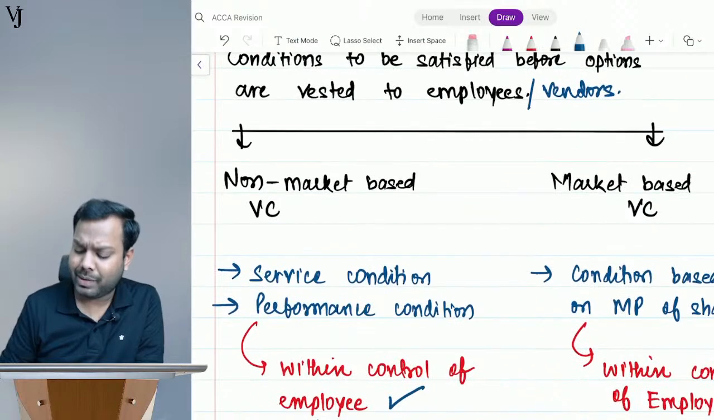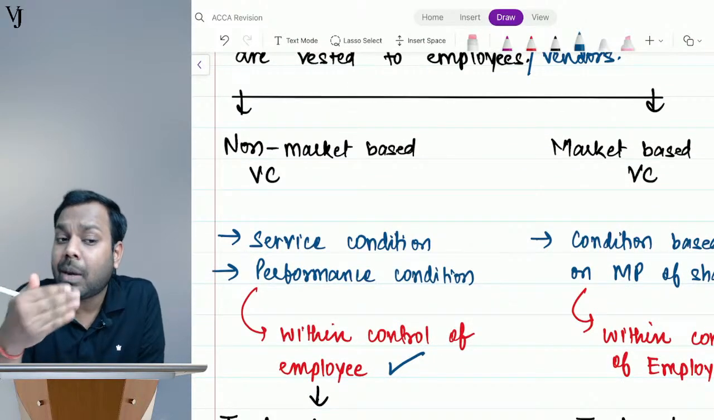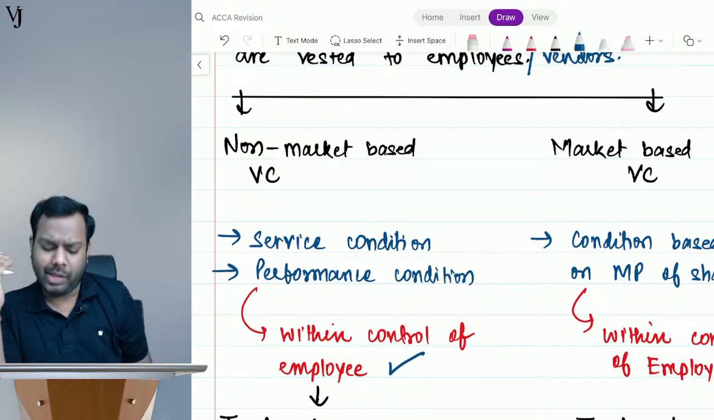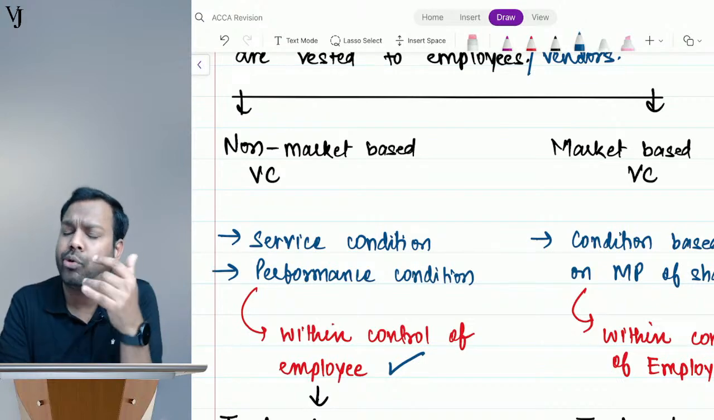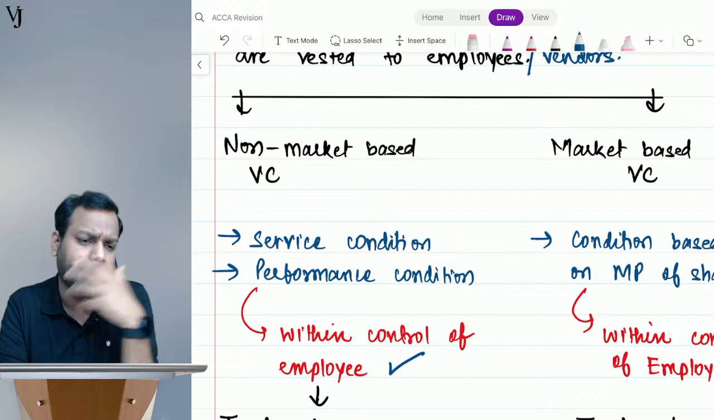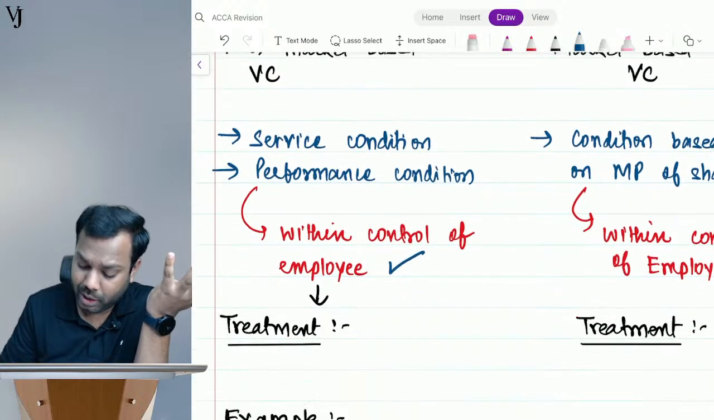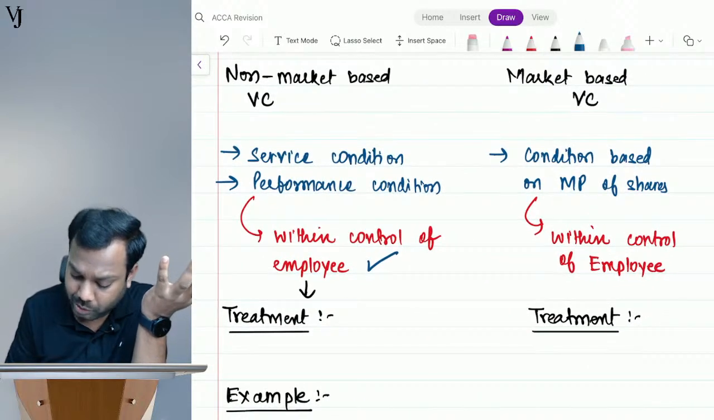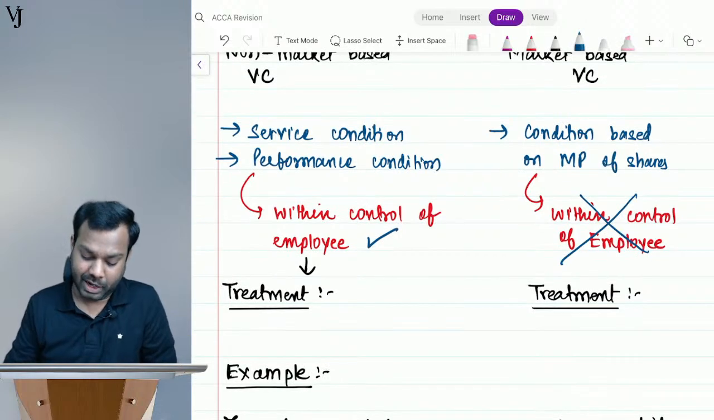Now, another condition is market-based vesting condition, wherein the condition is based on the market price of the shares of the company. Let's suppose I say to my employee that I will give you ESOPs provided you increase the value of my equity shares by 20%. Tell me, is it within the control of the employee? How can an employee increase the market price of the share? It's not within the control of the employees, right?